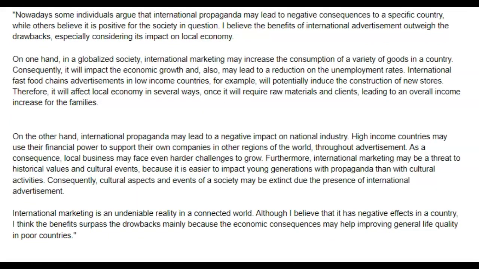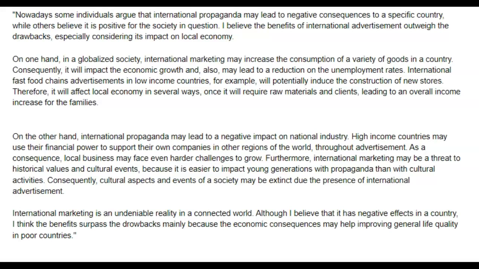On the other hand, international propaganda, careful, propaganda and marketing are not the same thing. All right, these are not interchangeable, so make sure that you're clear on the differences between these two words. So, international marketing may lead to a negative impact on national industry. High-income countries may use their financial power to support their own companies in other regions of the world throughout advertisement. As a consequence, local businesses may face even harder challenges to grow.